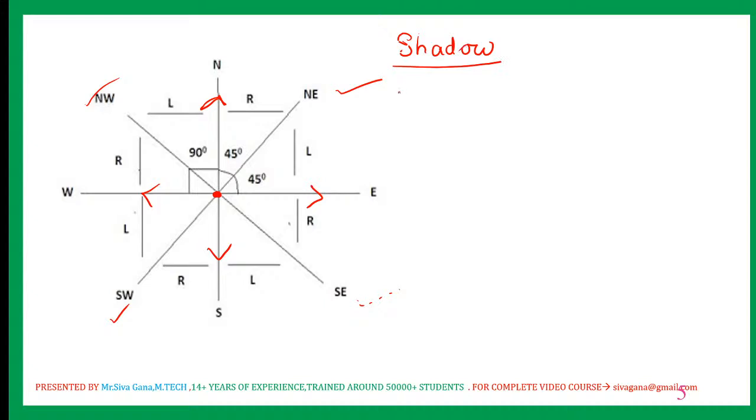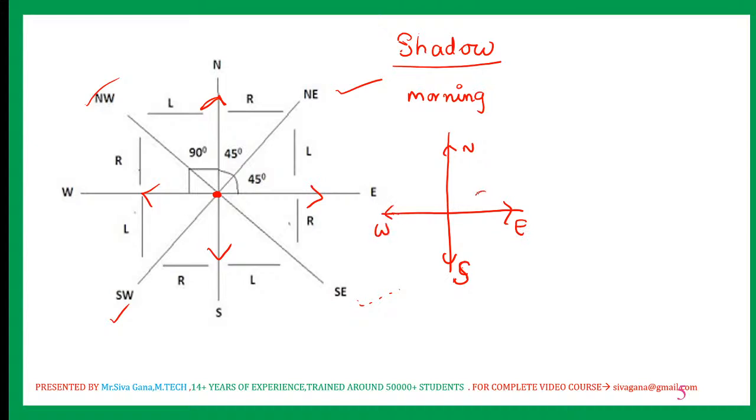Shadow. Shadow depends on timings. For example, during morning time, this is north, this is south, this is east, and this is west.